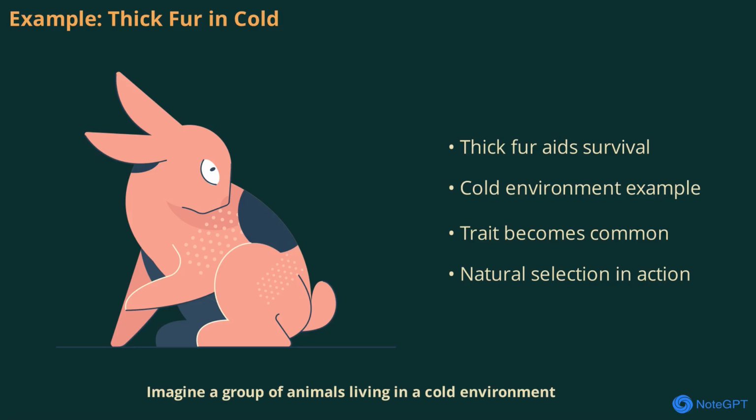Imagine a group of animals living in a cold environment. Some naturally have thicker fur, while others have thinner coats. Those with thicker fur are better protected from the cold, making it easier for them to survive, find food, and reproduce. Over many generations, more animals in the population will have thick fur, since this trait helps them thrive in their environment. This example shows how natural selection favors traits that improve survival.